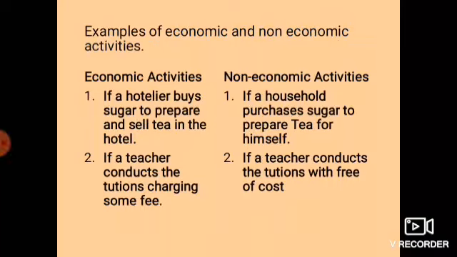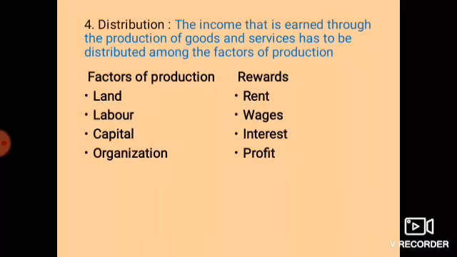So now we came to the conclusion of what economics is. In economics, there will be economic activities. It also includes the intermediation of money. What are economic activities? Production, consumption, exchange and distribution. Is it the distribution of money? Is it the distribution of goods? No, it is the distribution of income. How the income is distributed among the factors of production.